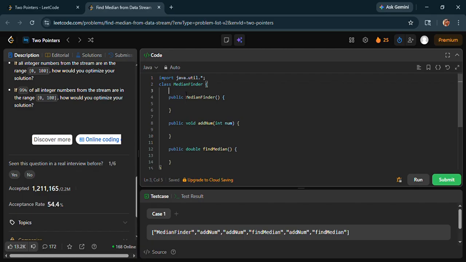Now which data structure am I going to use to solve this problem? That data structure is going to be the heap.